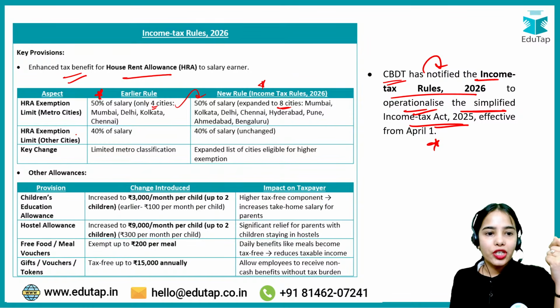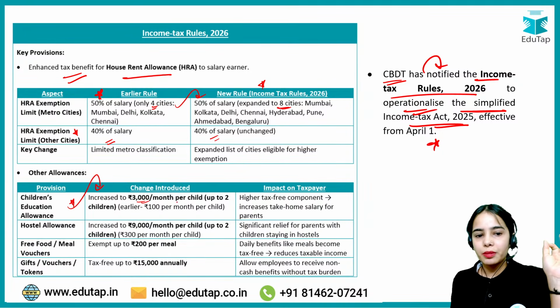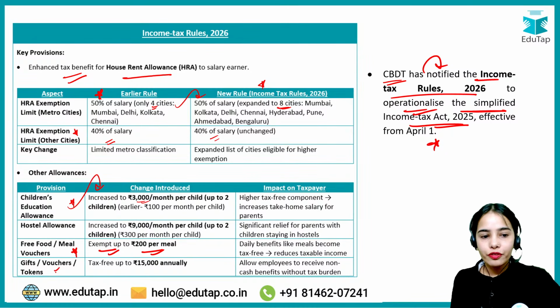HRA exemption of 40% of salary is unchanged. Next, children's education allowance increased to 3,000 per month per child. Free food or meal vouchers are exempt up to 200 rupees per meal, and gift voucher tokens are tax free up to 15,000 annually. These are some of the benefits provided.